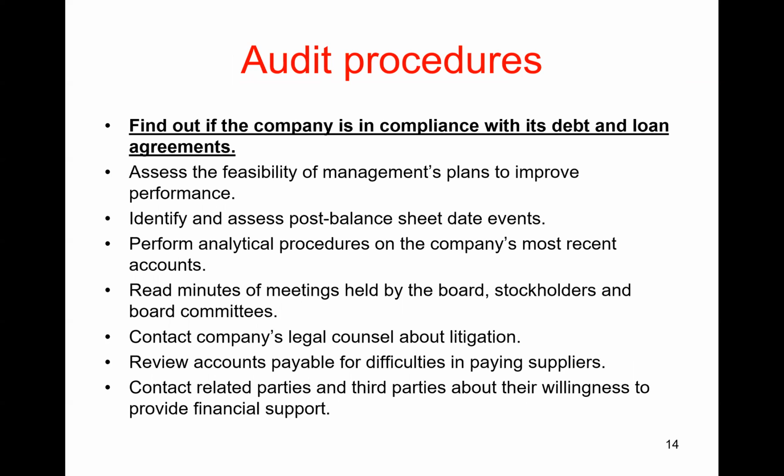Okay, so what are the audit procedures that you should follow when evaluating a company's going concern status? Well, I've listed some of the main procedures that you would go through here. By far the most important is the first one, which is why I put it in bold and underline, right? This is absolutely critical. You need to find out, as the auditor, if the company is in compliance with its debt and loan agreements. If the company is not complying with those loan agreements, then it's much more likely that the company will go bankrupt.